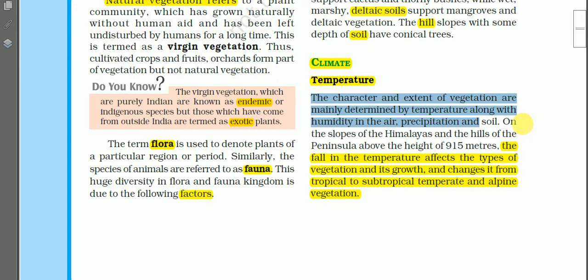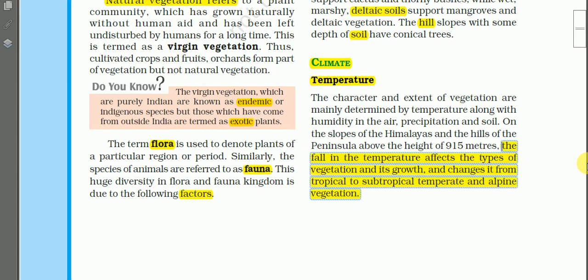Say on the slopes of the Himalayas and the foothills and the hills of the peninsula, which have a height of 915 meters. So on the slopes of the Himalayas and the other hills of the Peninsula Plateau, the fall in temperature affects the type of vegetation and its growth, and changes it from tropical to subtropical, temperate and alpine vegetation.